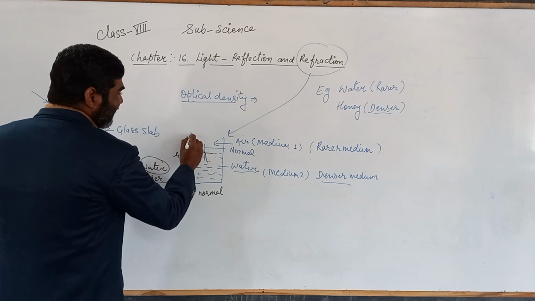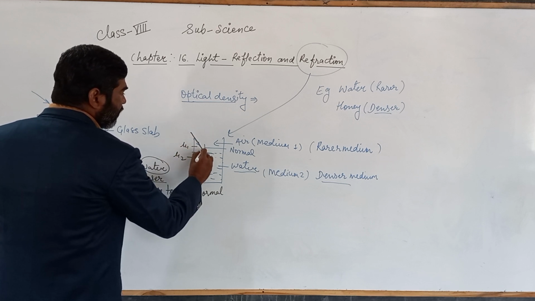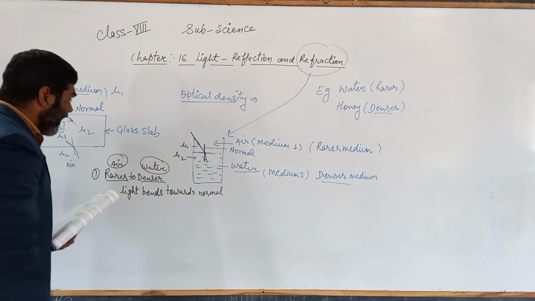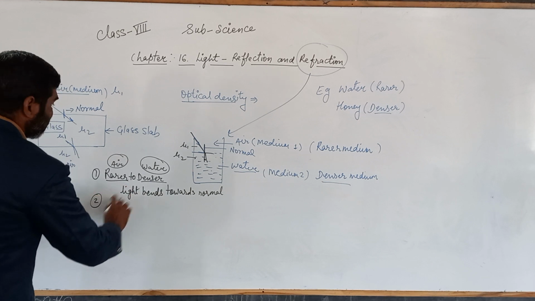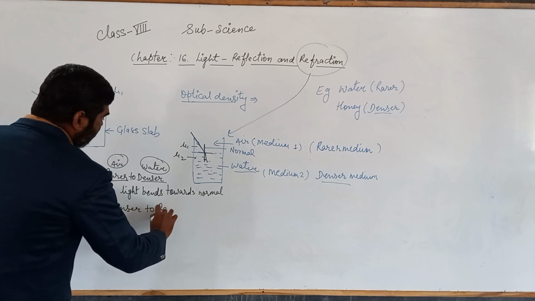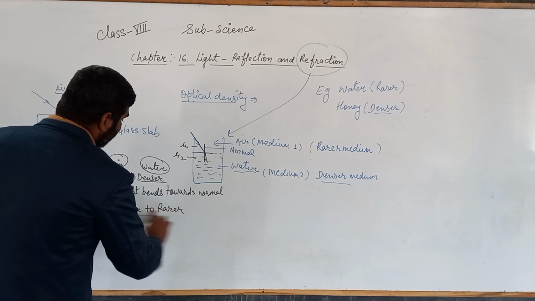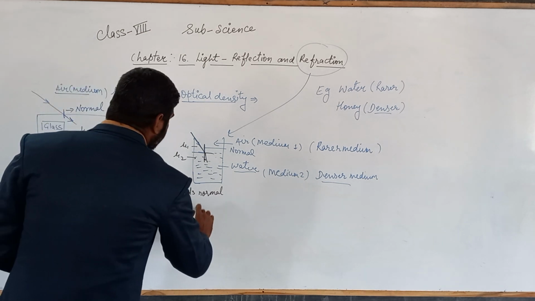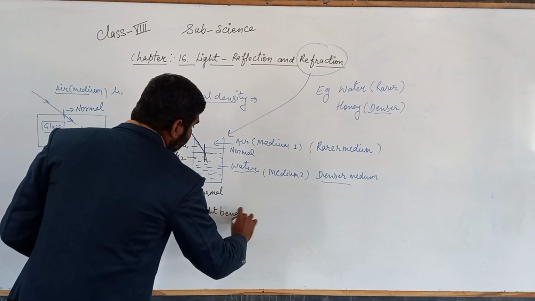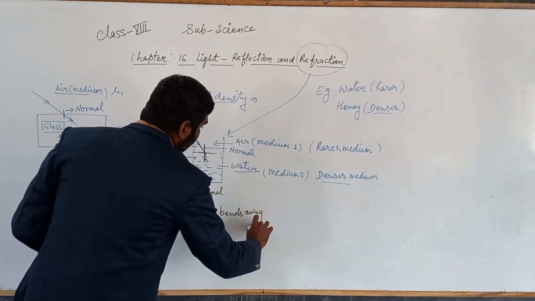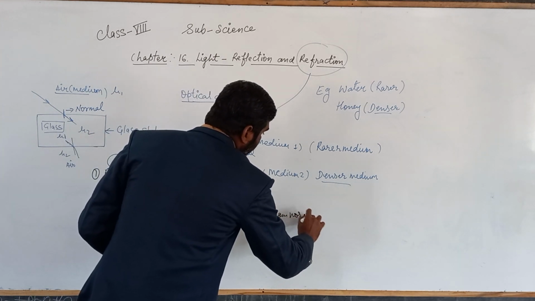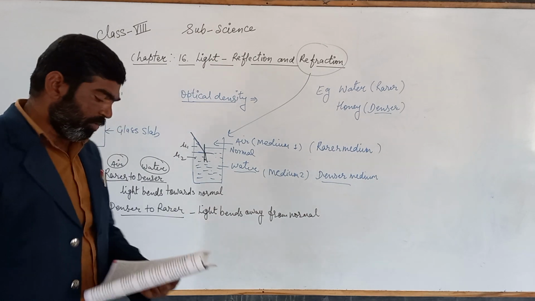So from here the light enters, and this is the normal, so it will move towards the normal. And the second thing is, if it passes from the denser to rarer, then in that case light bends away from the normal. Okay, away from the normal.